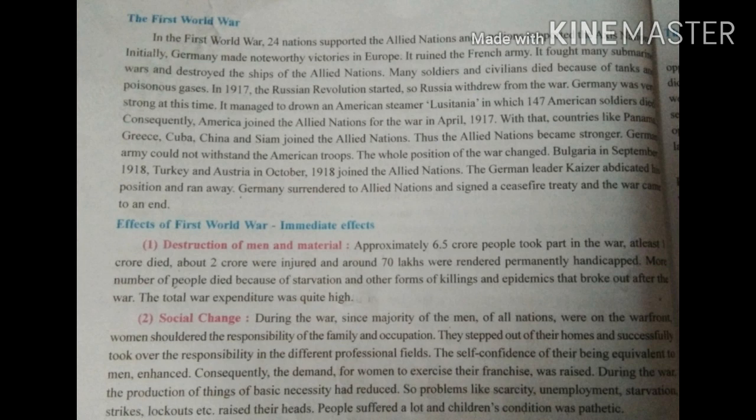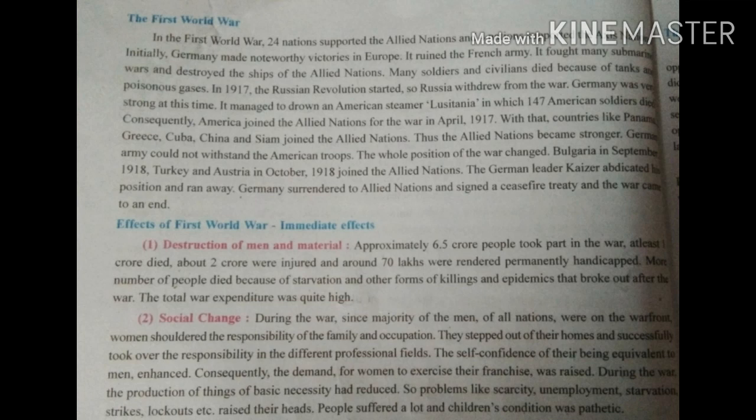America was not in the picture but joined the Allied nation because Germany drowned the American steamer Lusitania, in which 147 American soldiers died. Clear? Thus, the Allied nation became too strong. So the German army could not stand against the American troops. Troops means a group of soldiers, because America wanted to take revenge against Germany for drowning the Lusitania steamer. So the whole position of the war changed.